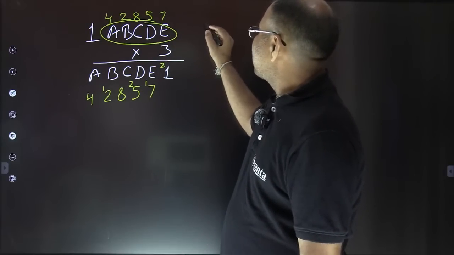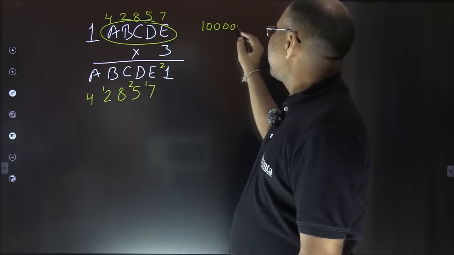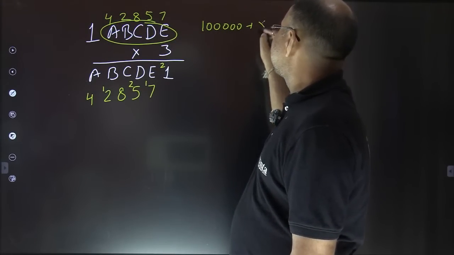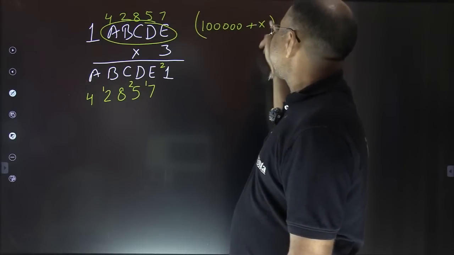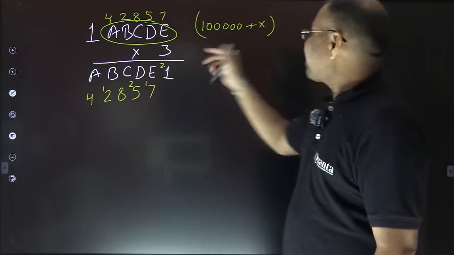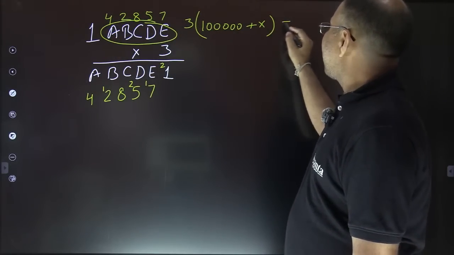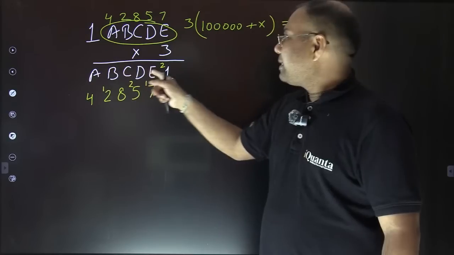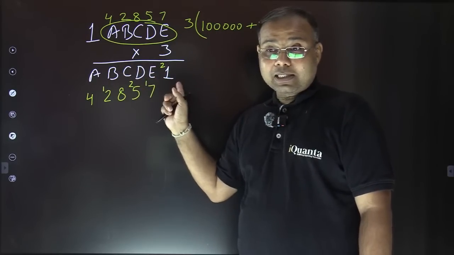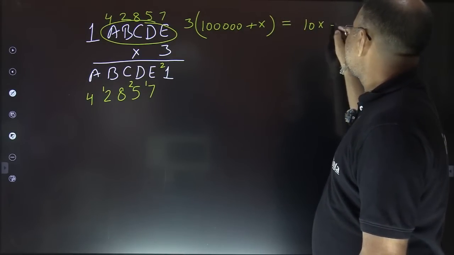So this comes out to be 1 lakh, so 5 zeros, plus x, right? Where this x is nothing but this 5-digit number A, B, C, D, E, and this is to be multiplied with 3. So 3 times of this number is equal to how much? It is this A, B, C, D, E, that is x followed by a single digit 1, which is 10x plus 1.